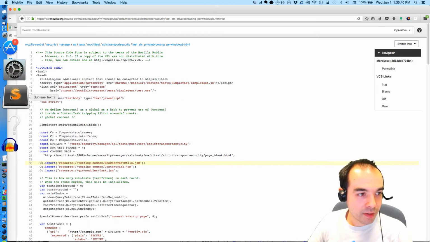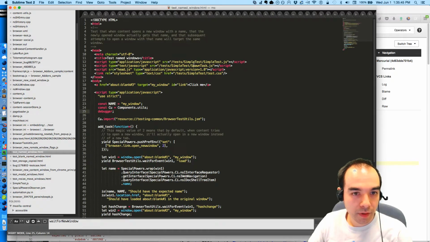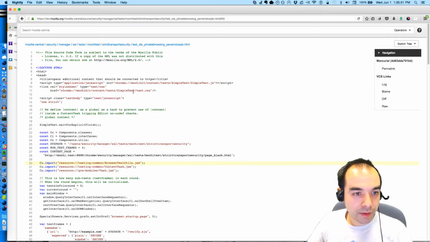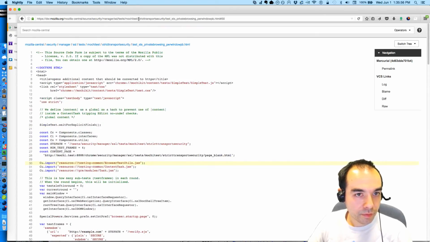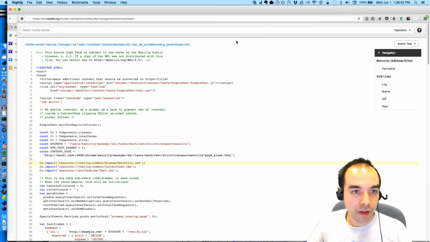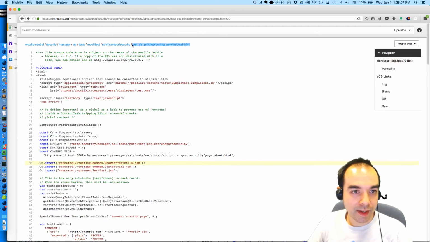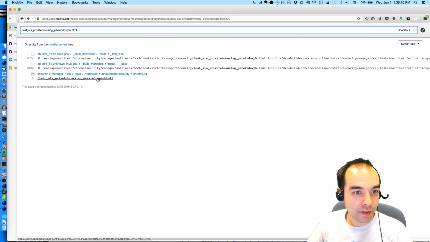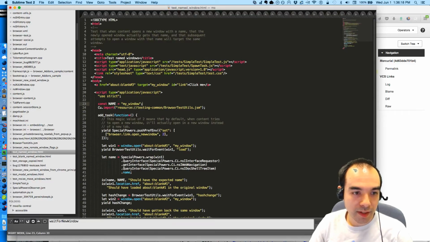Mochitest, simple test, simple test chrome, test.js, spawn task. Is this one like test STS private browsing? What I should do actually is search for what kind of test this is registered as. It's a chrome test, that's why. Mochitests, you don't get this. You don't get this at all.